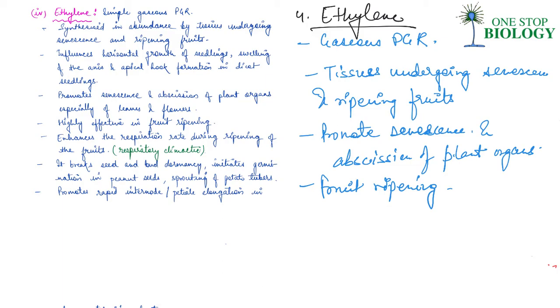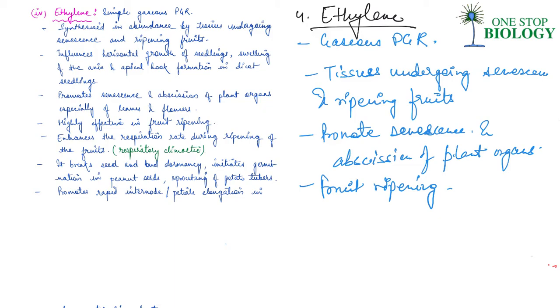the fruits. And this rise in rate of respiration is known as respiratory climacteric. Now, ethylene breaks seed and bud dormancy as well. It initiates germination in peanut seeds. It initiates sprouting of potato tubers. So basically, ethylene promotes rapid internode or petiole elongation in rice plants. So basically, it helps leaves or the upper part of the shoot to remain above water, right? Now, this also promotes root growth and root hair formation, and it helps the plant to increase its absorption area.